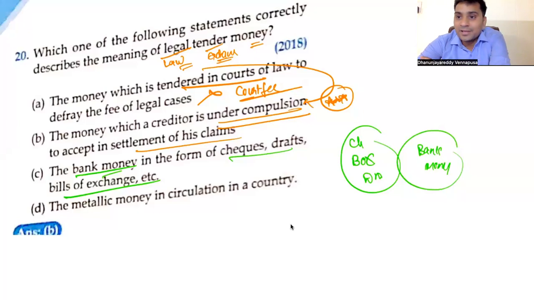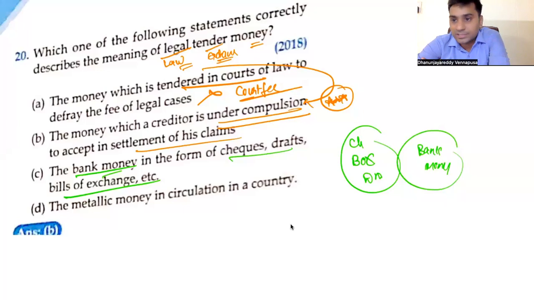So what is money? Money is one form of legal tender, right? Bank money in banks, the major things are checks, DDs and bills of exchange. Now remember this. Checks, DDs and bills of exchange cannot be legal tender. Why can it not be legal tender? Say, for example, if I am going to a vegetable shop and purchasing 200 rupees of vegetables, I cannot write a check and give it to him.